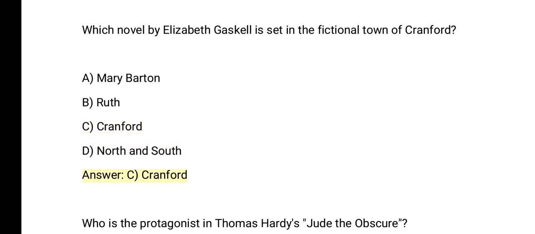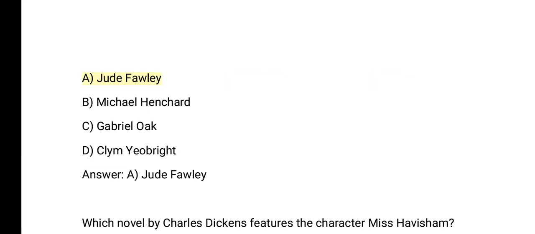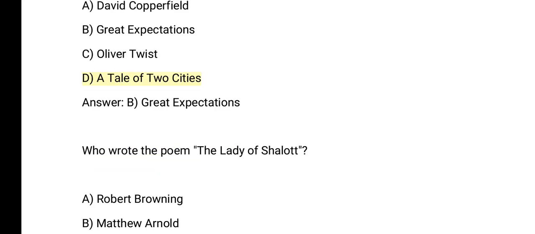Answer. C. Cranford. Who is the protagonist in Thomas Hardy's Jude the Obscure? A. Jude Fawley. B. Michael Henchard. C. Gabriel Oak. D. Clym Yeobright. Answer. A. Jude Fawley. Which novel by Charles Dickens features the character Miss Havisham? A. David Copperfield. B. Great Expectations. C. Oliver Twist. D. A Tale of Two Cities.